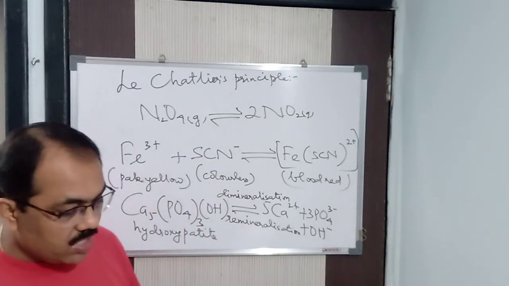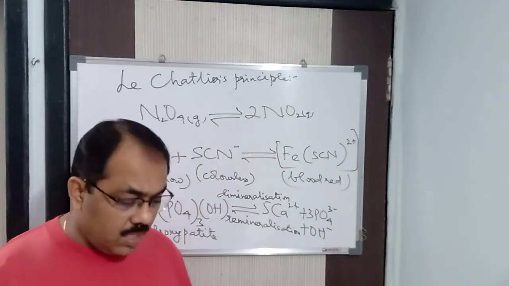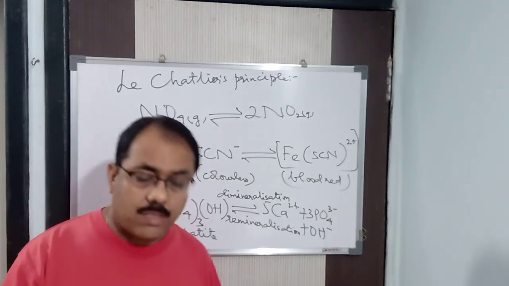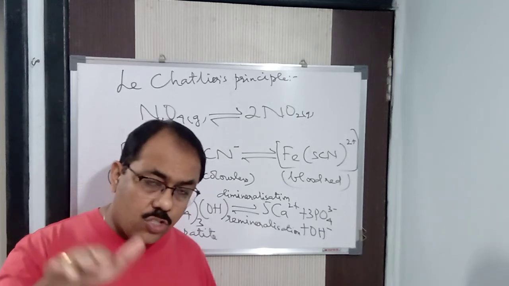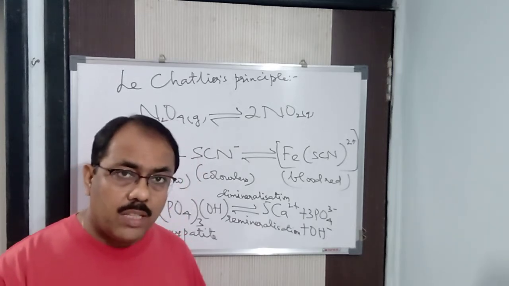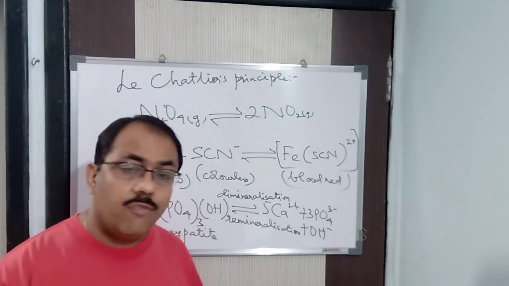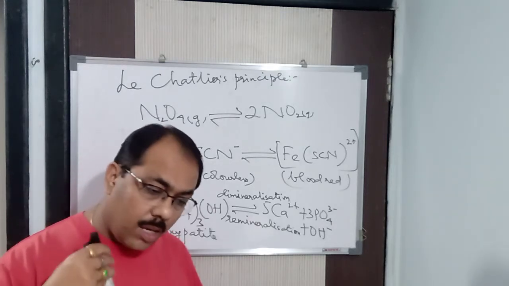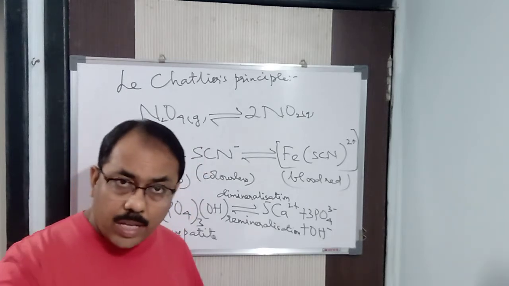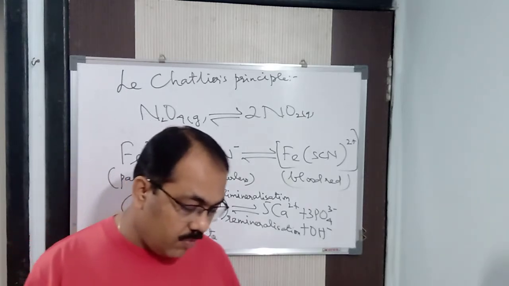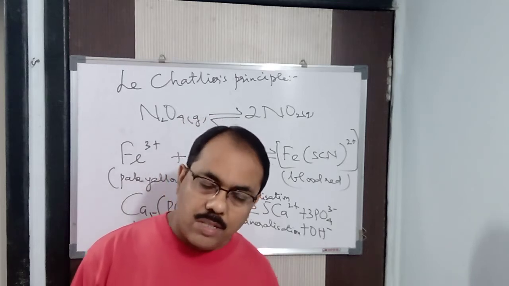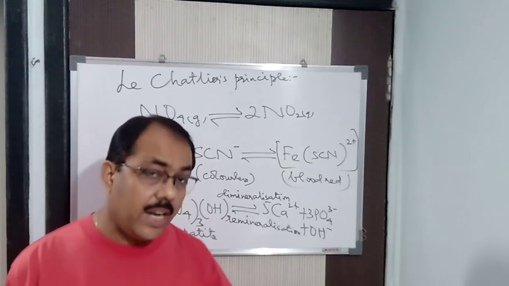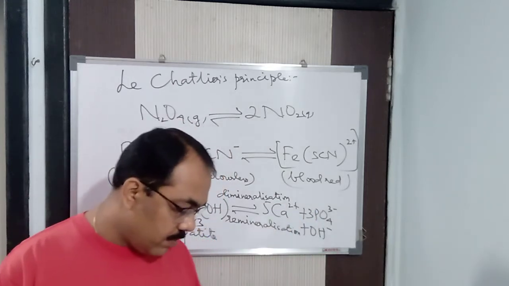Now already I told you the effect of change of temperature. If a reaction is exothermic, then the temperature should be less if you want the reaction to go in the forward direction. If a reaction is endothermic, then the temperature should be more if you want the reaction to go in the forward direction. So always remember that exothermic reaction is favored by low temperature in the forward direction, and endothermic reaction is favored by high temperature in the forward direction. Because if a reaction is exothermic in the forward direction, then it is endothermic in the backward direction. Remember this particular thing.